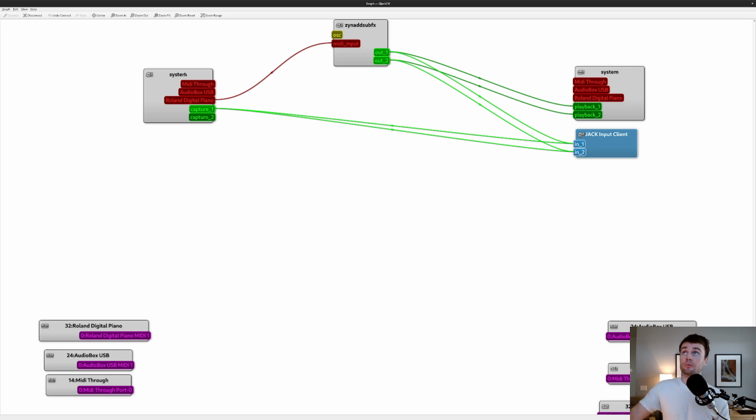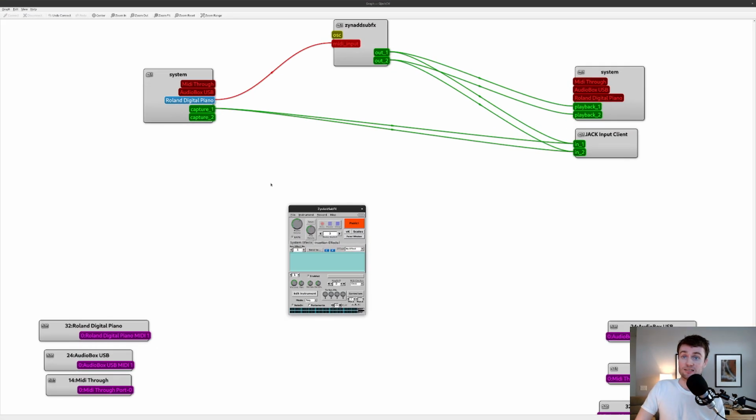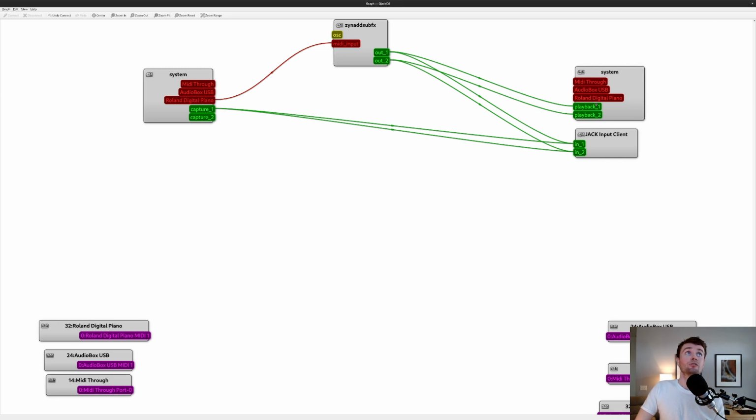So our Roland digital piano, when I play those keys, it goes into the input for ZynAddSubFX, which is creating that sine wave that I was talking about. And that sine wave gets output to the speakers on my computer as well as OBS so that you can hear it. And this gives us live broadcasting of whatever I'm playing on my piano, which is pretty fun. But we can do this with more than just the keyboard.